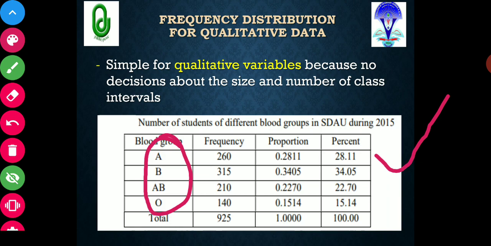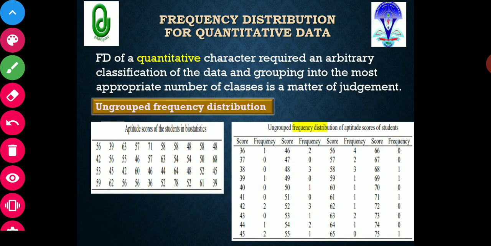Now we will see under what condition the number of classes and class interval are not fixed. In that case, we will have to fix the number of classes as well as the class interval. Coming to the next, quantitative data.